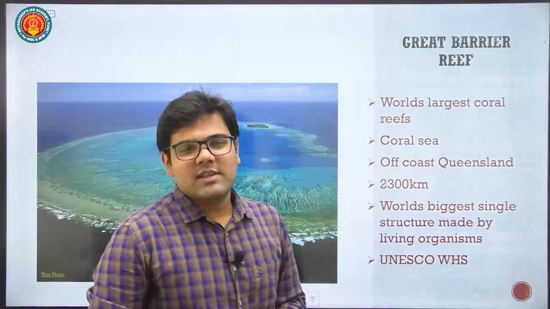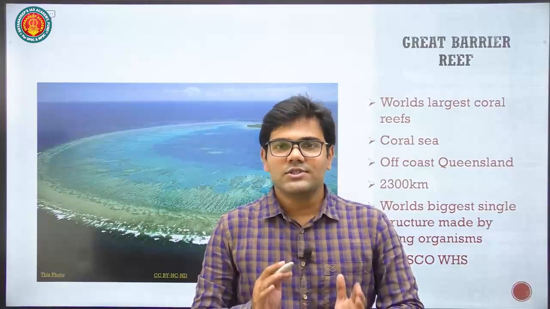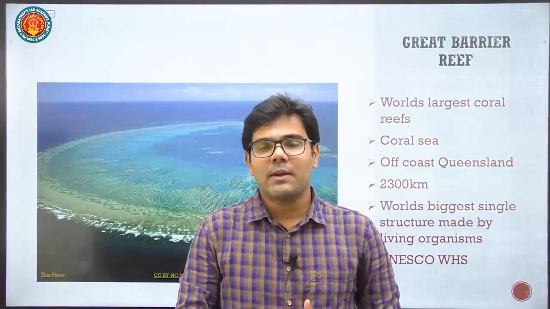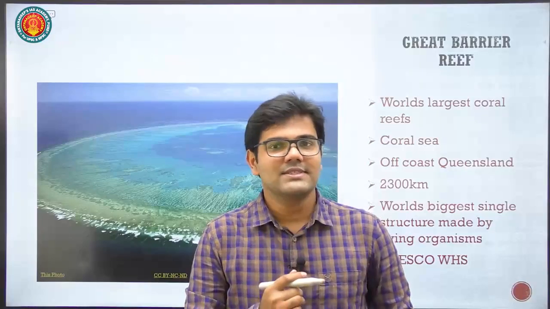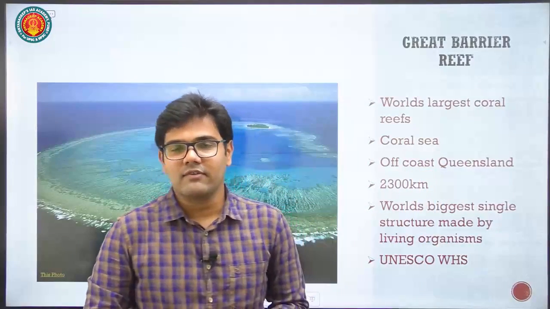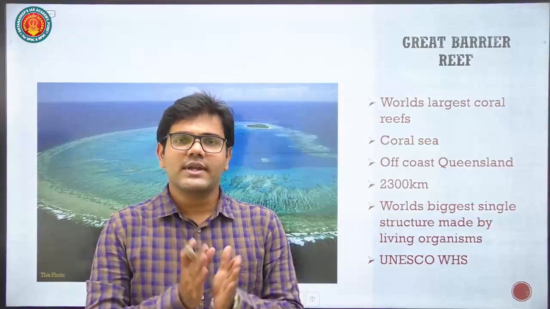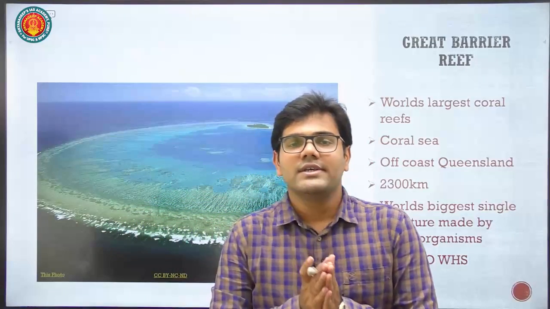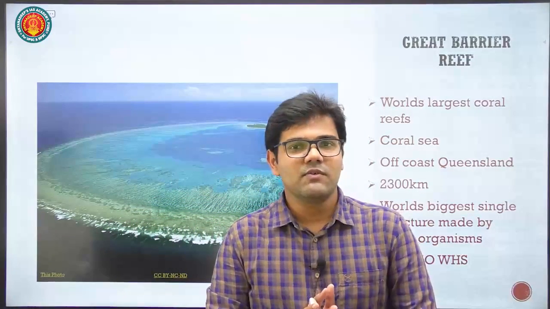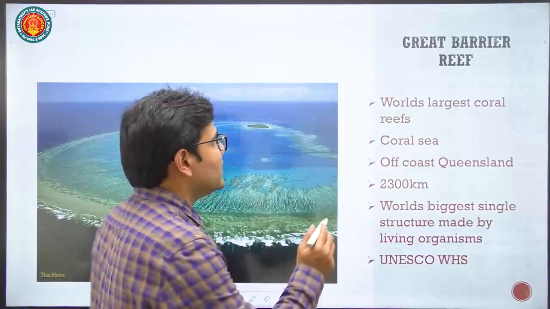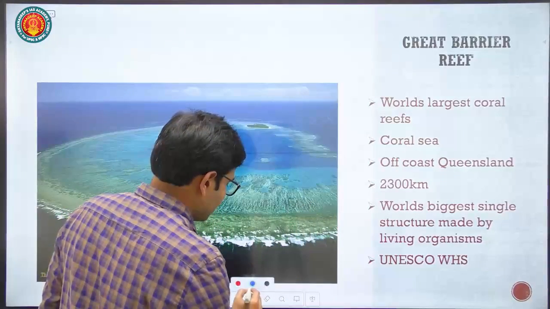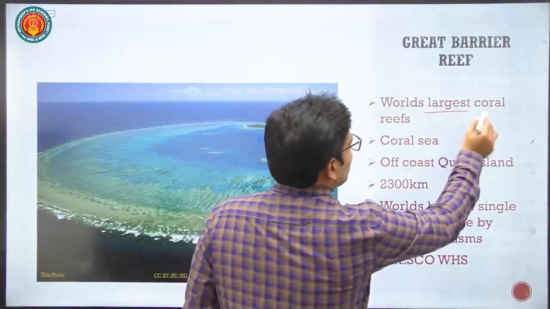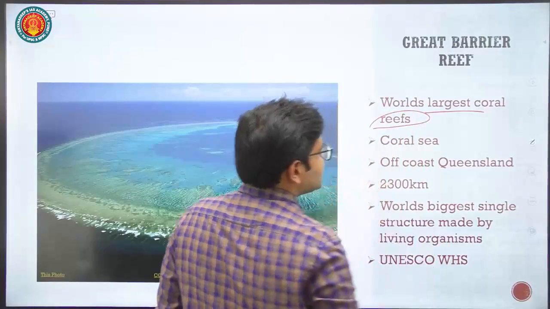Now the unique feature, the most important feature when I say Australia, two pictures come into my mind. First is of kangaroo and the second is of Great Barrier Reef. So what is Great Barrier Reef? Great Barrier Reef is the largest coral reef system in the world. Then its location.